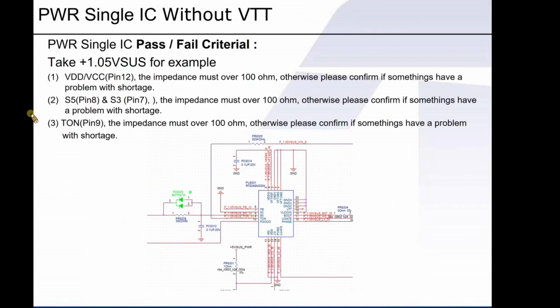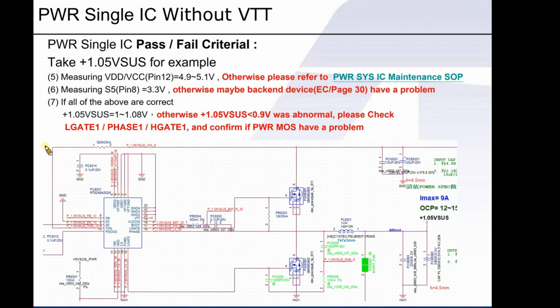From step 1 to step 3, measure the impedance of VDD and the enable pin from pin 7 to pin 9 to confirm if their values are all over 100 ohm. Followed by voltage measurement. Theoretically, there must be 5 volts to enable IC.